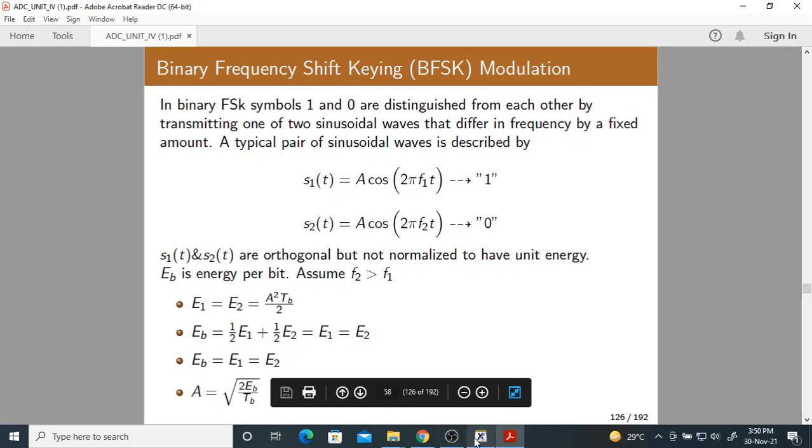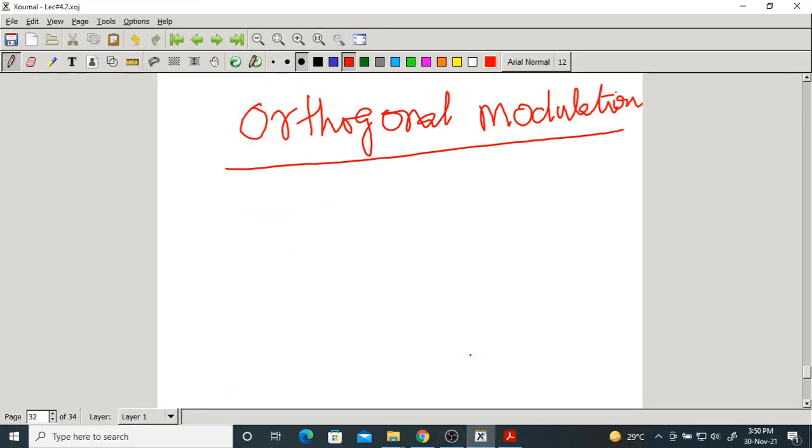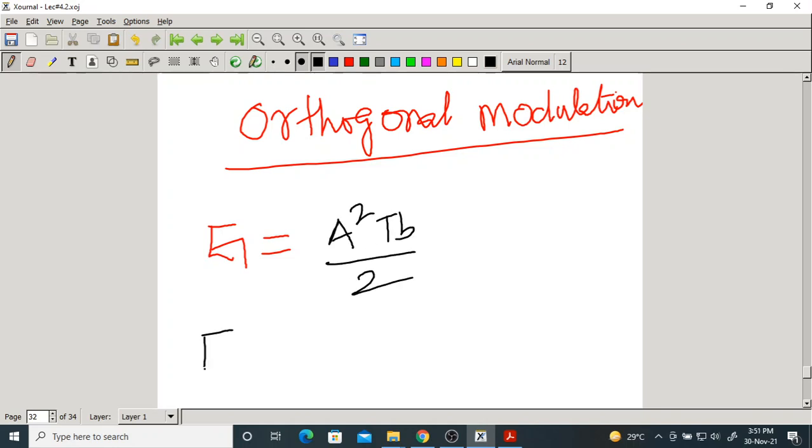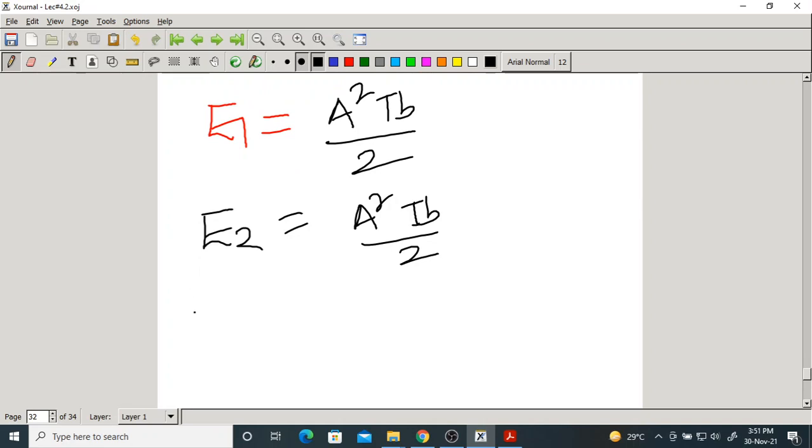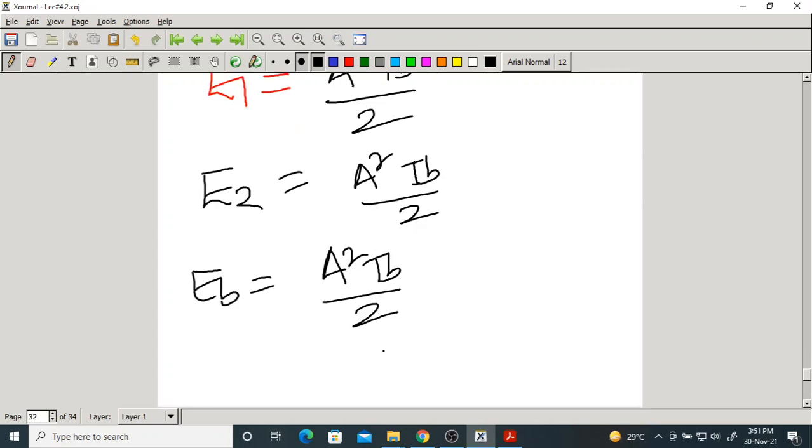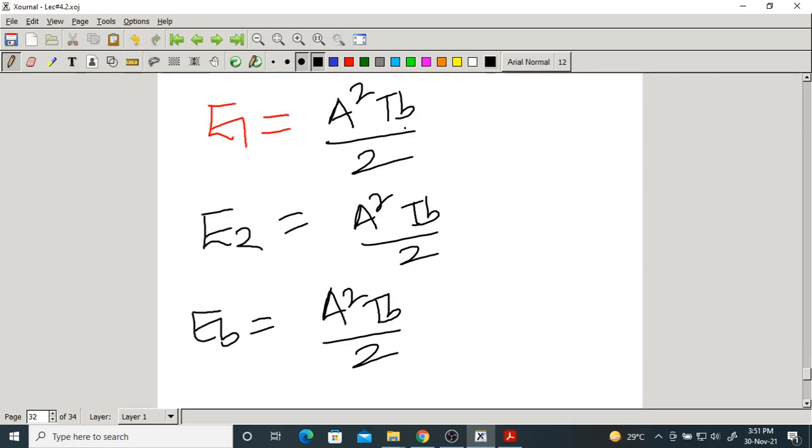Okay, so what is E1, what is E2? E1 is the energy of the first signal. You calculate energy as in the case of BPSK also. What do you get? A square TB by 2. Here also you get the same thing. The second signal's energy is also the same. What is the average bit energy or energy per bit EB? That is also A square TB by 2. These calculations we have done in the case of BPSK also. I am not repeating; you just go through them once. How to calculate this energy? Just use the basic formula.